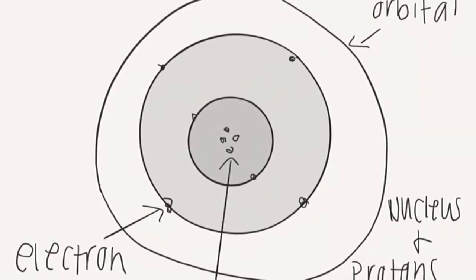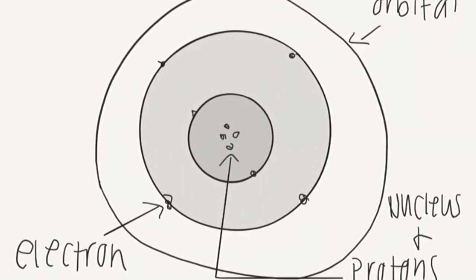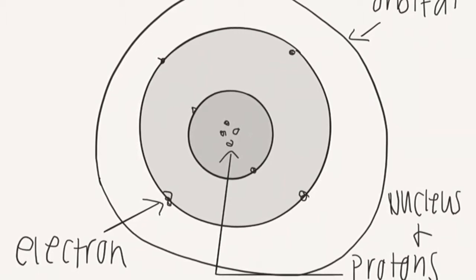In the Bohr model, the negatively charged electrons orbit the positively charged nucleus.